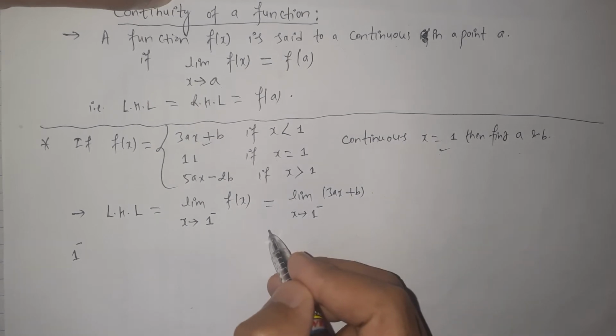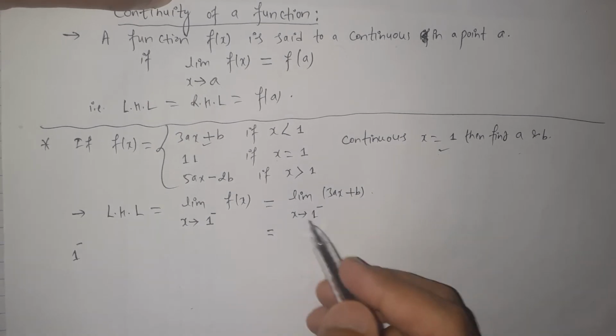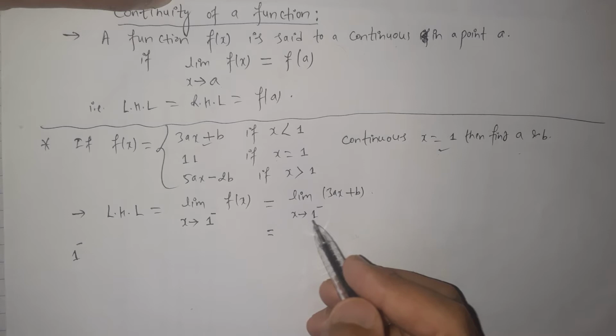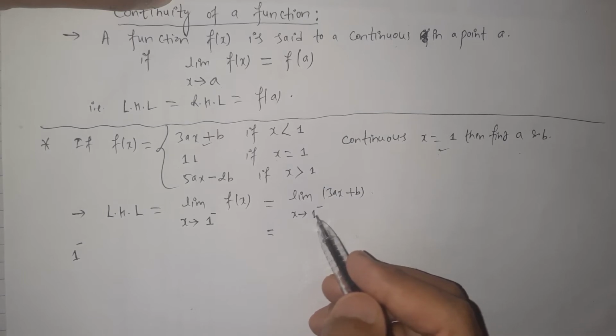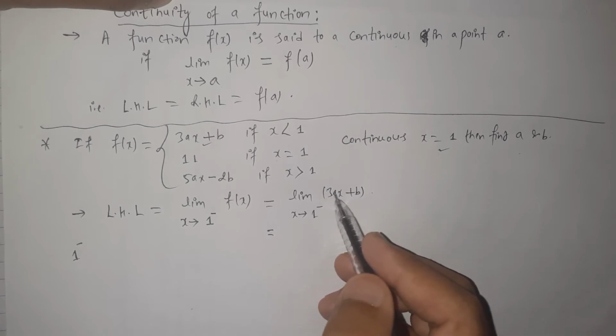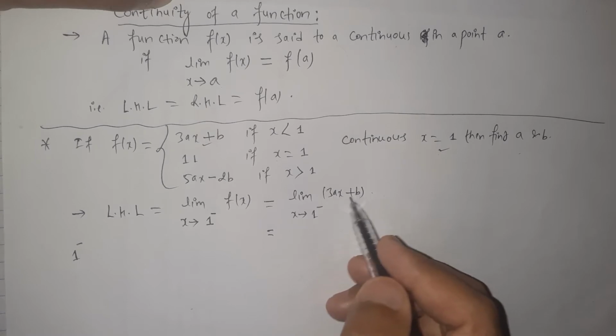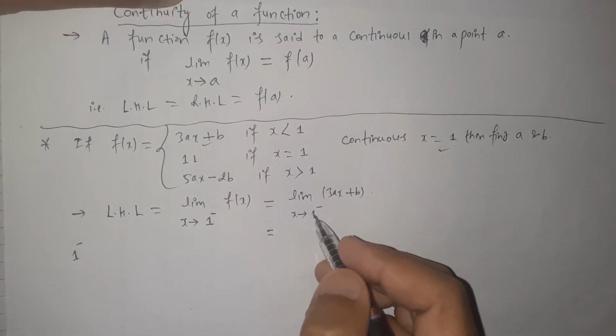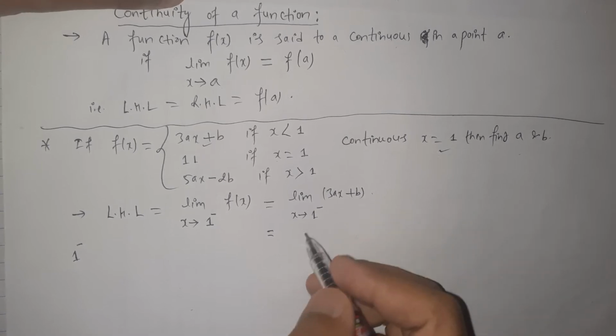Now finding out the limiting value. First of all, checking whether the function is defined or undefined at the exact point x equals 1. Here when x equals 1, we get 3a plus b, which is a defined number. So substituting the value is the way of calculating the limiting value of the function.